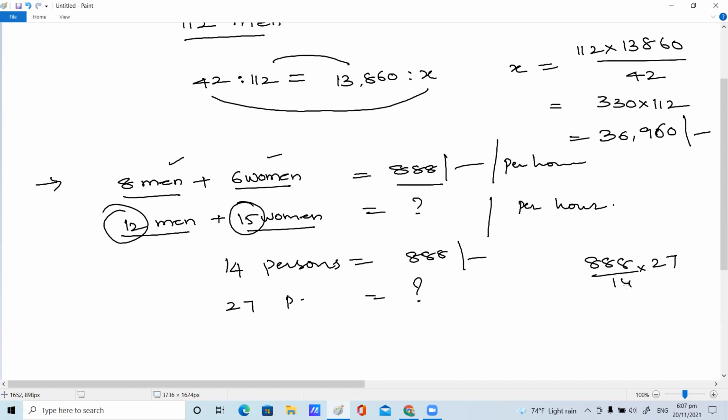Please simplify and give the answer. 74 into 27. Yes, children, please give the answer. Rupees 1998 per hour. Very good.